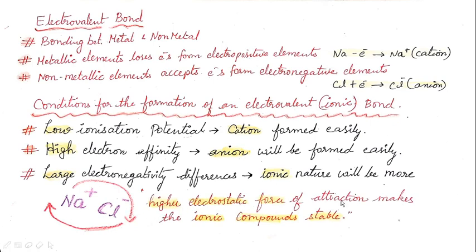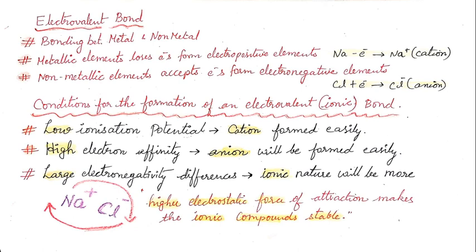Higher electrostatic force of attraction makes the ionic compound stable. What is higher electrostatic force of attraction? Each of the ions, Na plus or Cl minus, gives a repulsive force between like ions. As you may know from the magnetic concept, like charges repel and opposite charges attract.